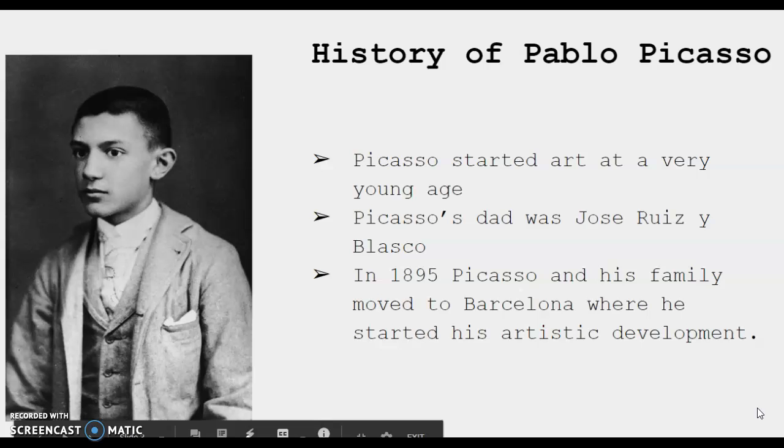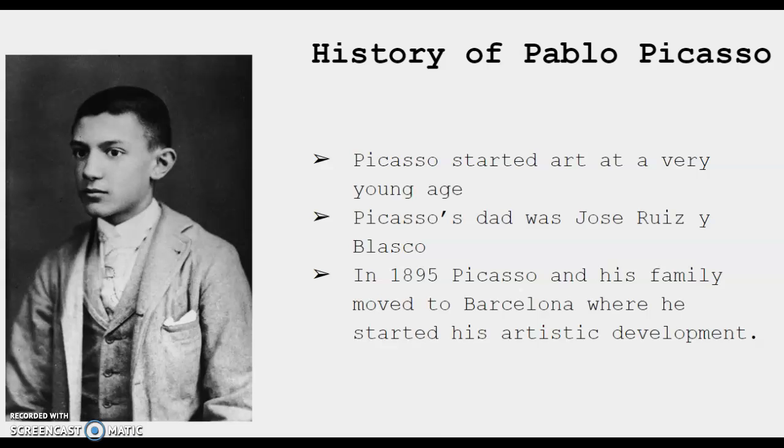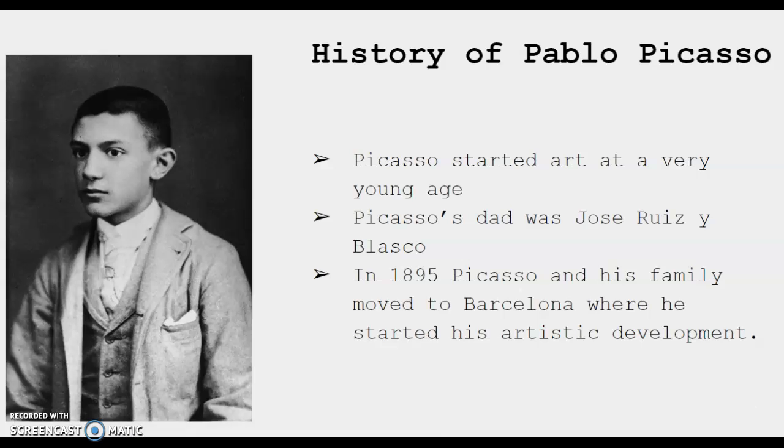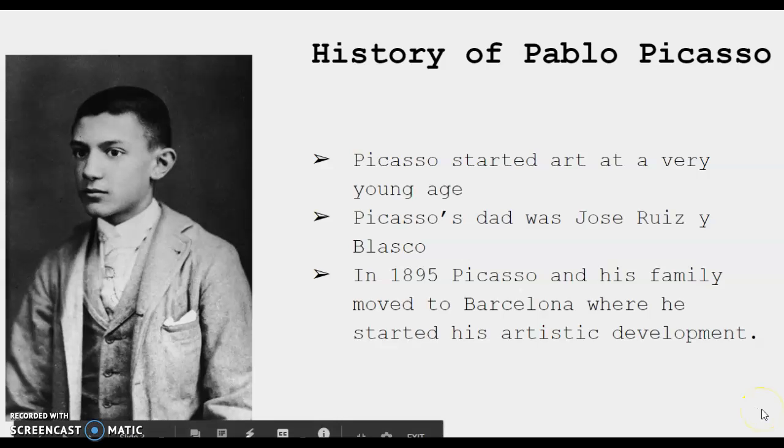Picasso started at a very young age thanks to his father José Ruiz y Blasco, who was a Spanish painter and an art teacher who eventually taught Pablo Picasso and helped him reach his artistic career. In 1895, Picasso and his family moved to Barcelona, where Picasso studied art and started his artistic development.